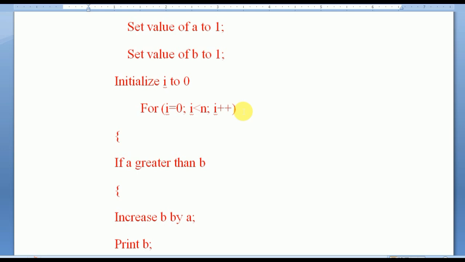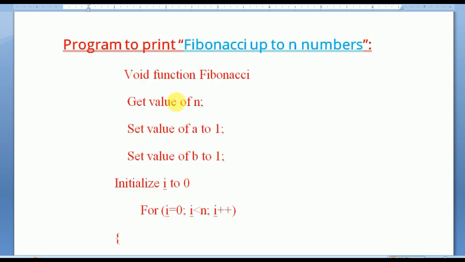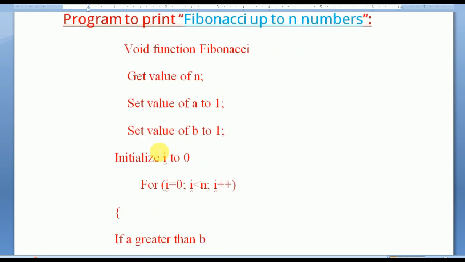As you all know how the Fibonacci program is written, we will write the same, but in pseudocode the written style is changed to a little extent, it is a little bit easier. We will declare the for statement here: for i equal to 0, i less than n, up to i plus plus. That means it will go on incrementing up to whatever value you give of n.